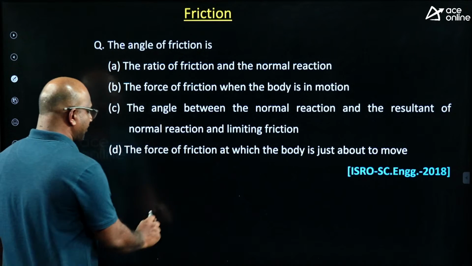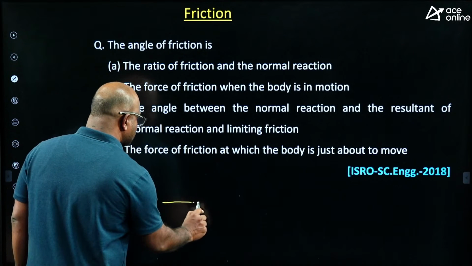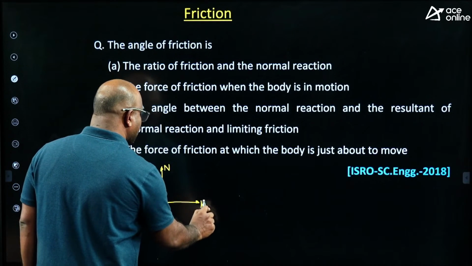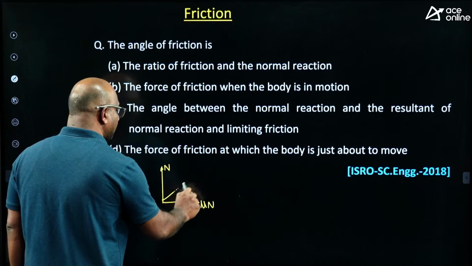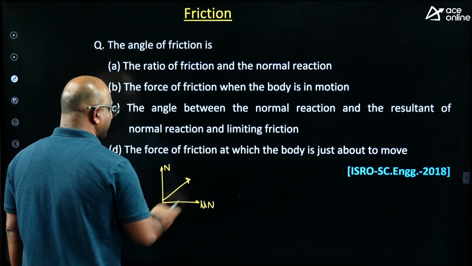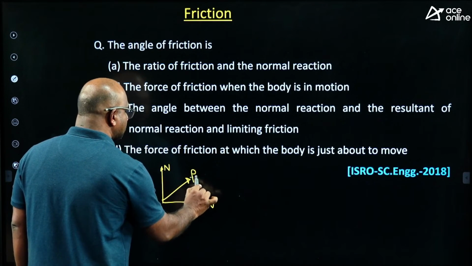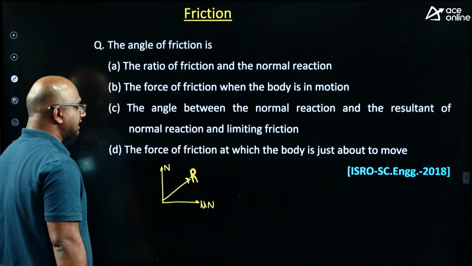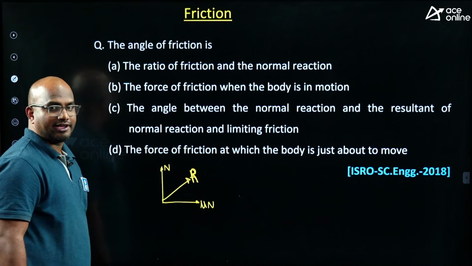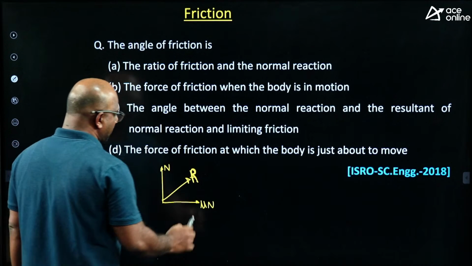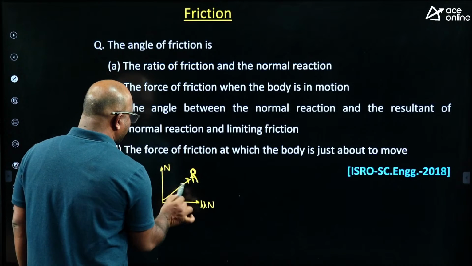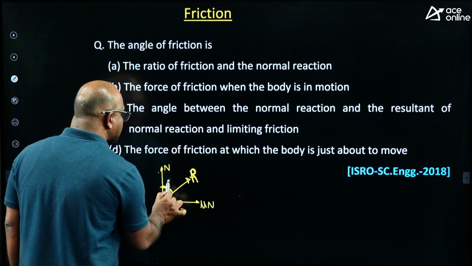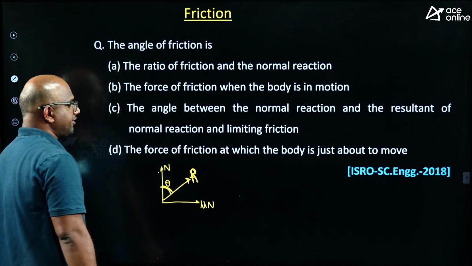Next, the angle of friction. What is the angle of friction? Basic definition, guys. Suppose I have a normal reaction and I have a friction force, limiting friction, guys, then you get the resultant of these forces, the resultant friction force, guys. Then the angle between, listen carefully, guys, the angle between the resultant force and normal reaction is called the angle of friction.